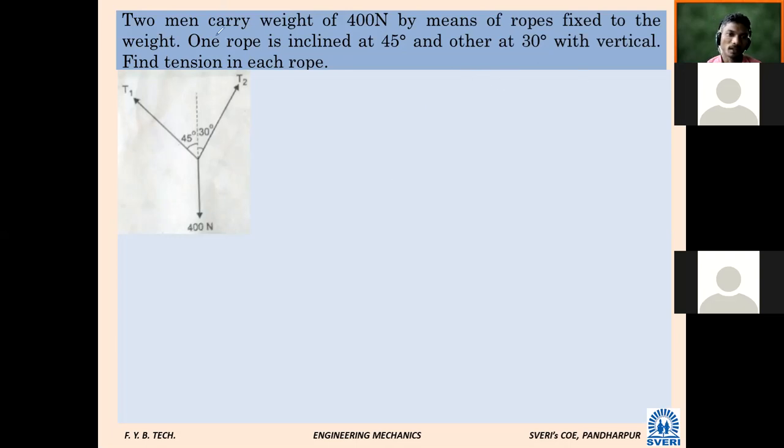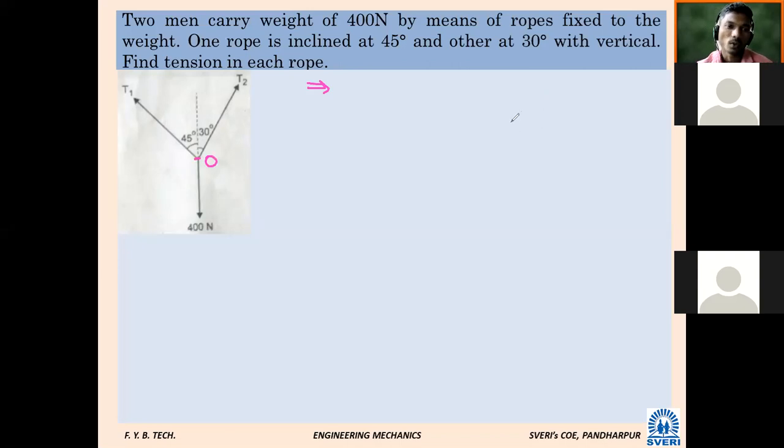So what is given? There is one weight, and two men carry the weight of 400 Newton by means of rope. The two men pull the weight, and the angle is given with the vertical, 30 and 45. Suppose at point O, two men are carrying the weight with tensions T1 and T2, which I want to find. The vertical inclination is given as 45 and 30 degree.